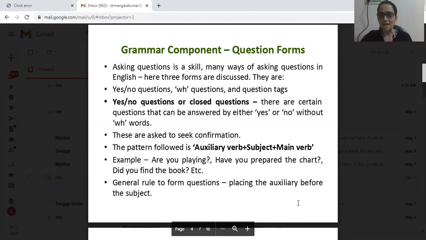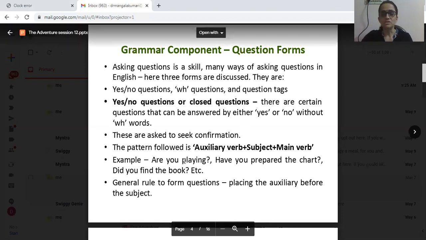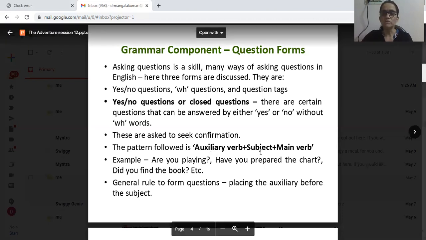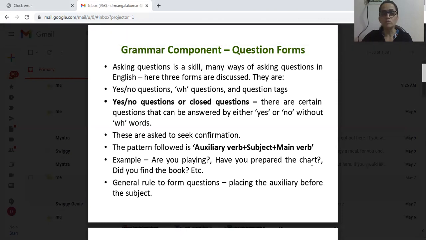Main verbs means action words, like walking, swimming, writing, reading. All these are action main verbs. So the pattern, once again, let me tell you. The pattern of yes or no questions is auxiliary verb, subject, main verb. First comes the auxiliary verb, then the subject, after that the main verb.